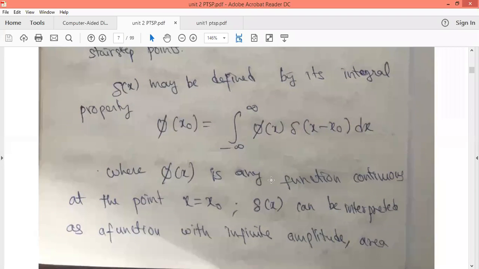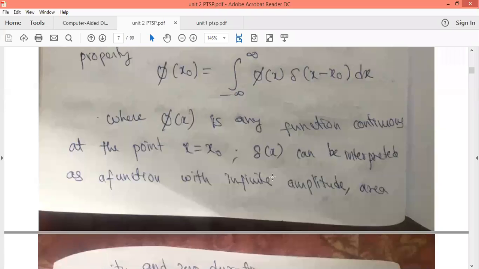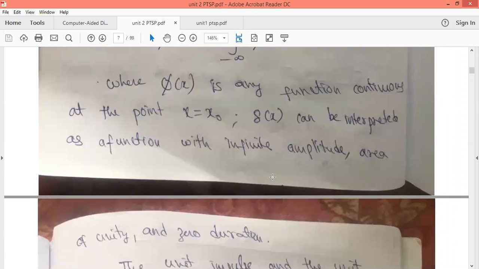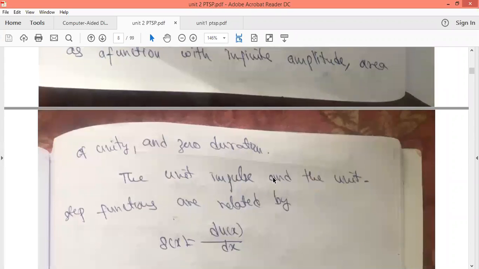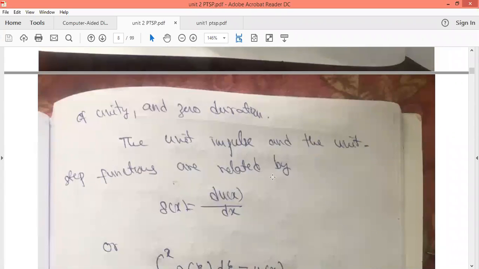So what is the impulse function? The impulse function has zero duration and amplitude equal to infinity. The total area under the impulse signal will always be equal to 1.